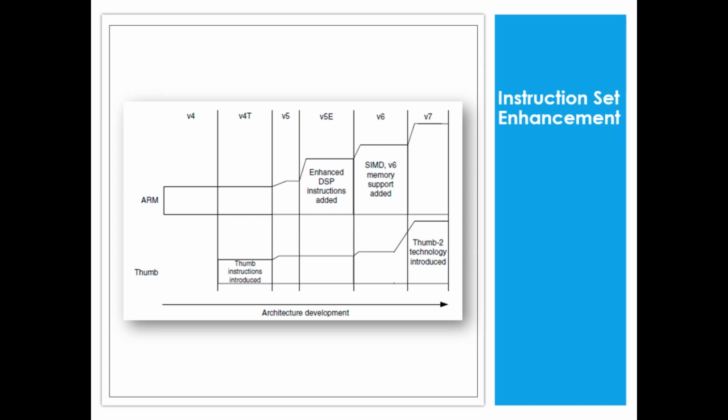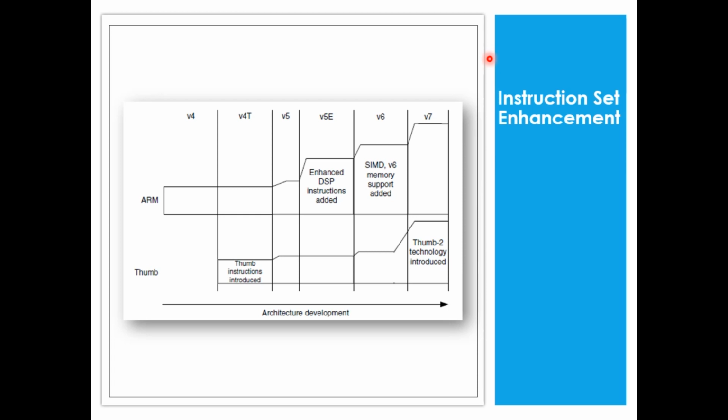I'll make it very clear. In version V4, we started the evolution with version 4 of the architecture. Version 4 of the architecture was just a plain architecture, using 32-bit instruction sets. When it comes to V4T, as I said in the previous slide, I'll tell you what T is. T stands for thumb instruction. Thumb instructions were introduced, and version 4 was named version 4T.